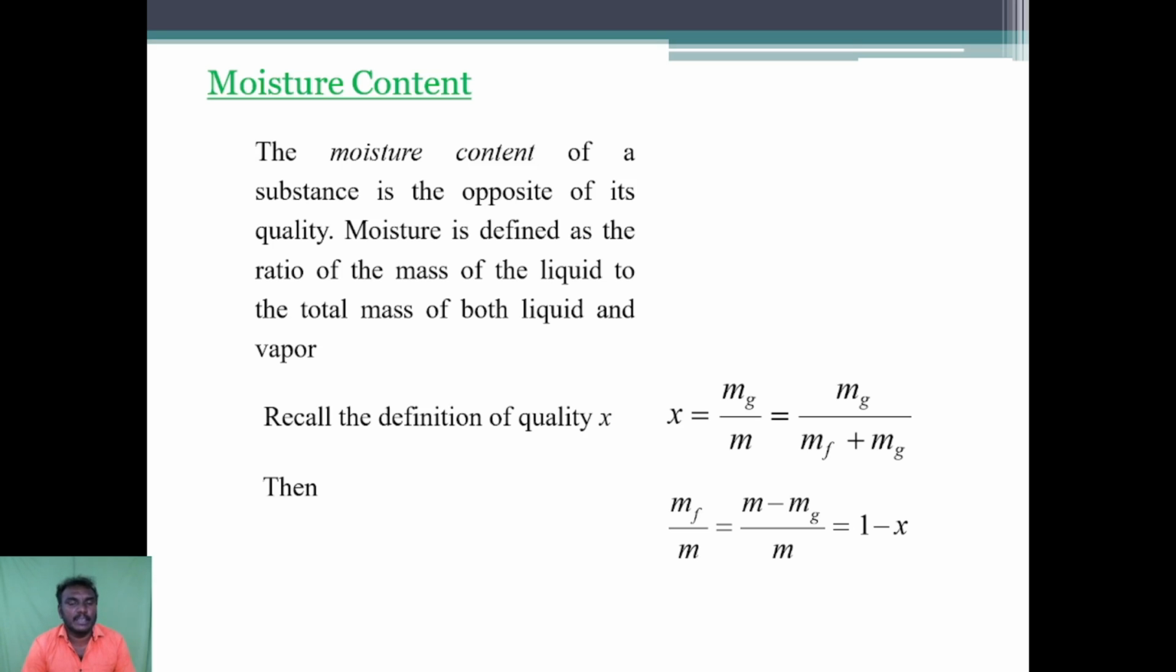Then moisture content. The moisture content of a substance is the opposite of its quality. Moisture is defined as the ratio of the mass of the liquid to the total mass of both liquid and vapor.